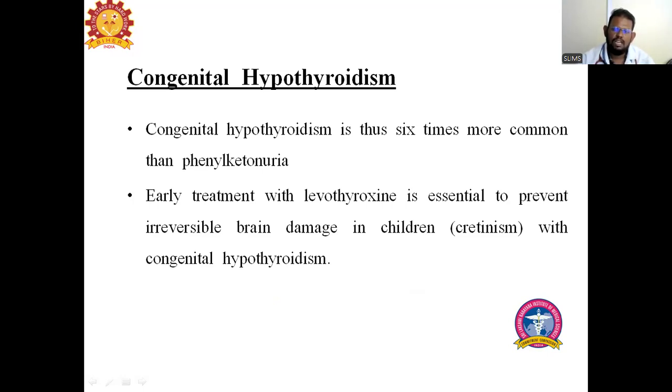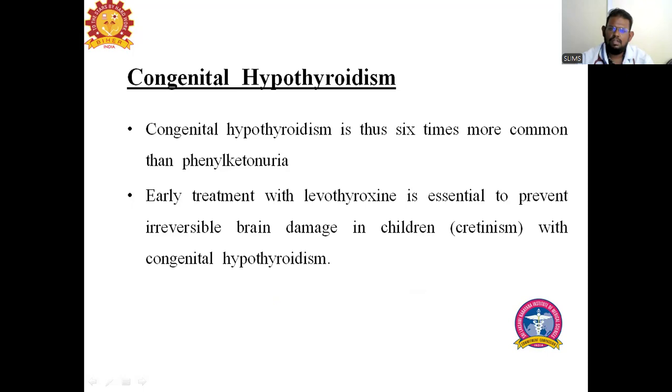So we do a screening test called Guthrie's test. Guthrie's test can identify multiple inborn disorders, and as a part of it, hypothyroidism is also recognized. You will read this in pediatrics, but I'm giving an introduction. Basically, there are two types of dwarf children: dwarfism due to growth hormone deficiency, and dwarfism due to thyroid deficiency.